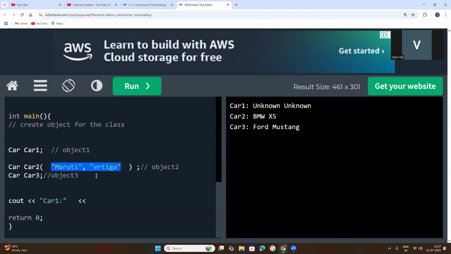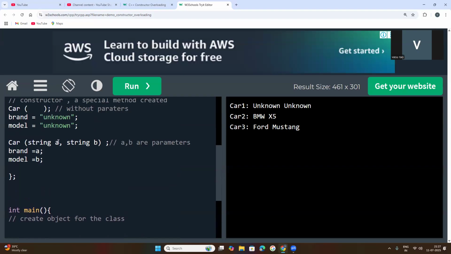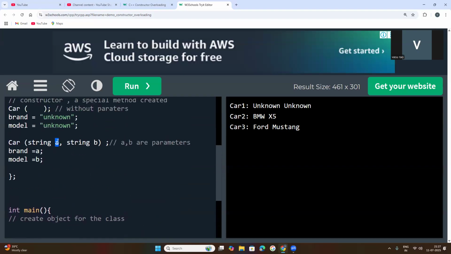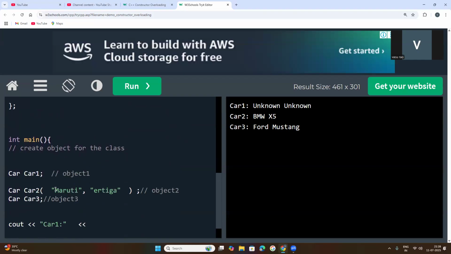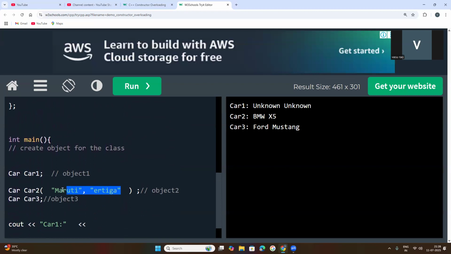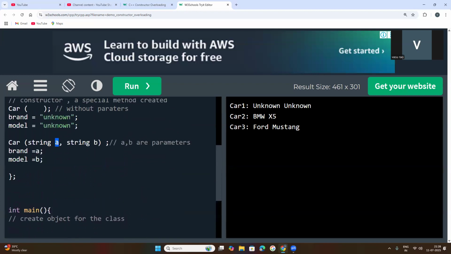Now, these arguments, meaning values, will be passed to whom? These parameters. Parameters are variables, and these variables hold these values. I told you that variables always hold values. Why string? Because I have declared them as string, so if you have declared them as string, you need to provide a string value. Now these values are passed to these parameters, A equal to brand and B equal to model.